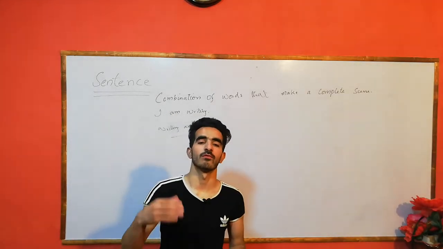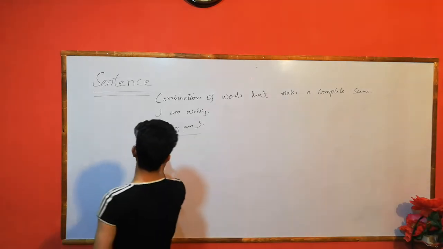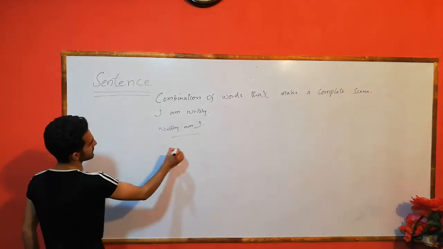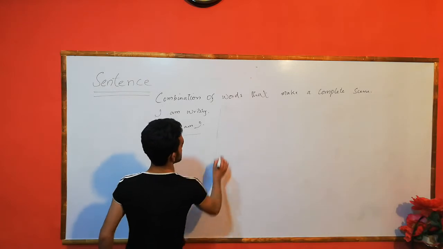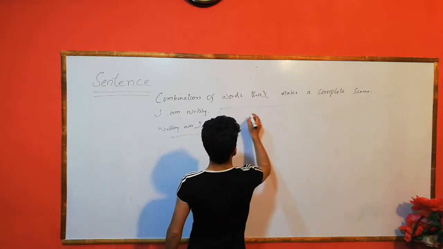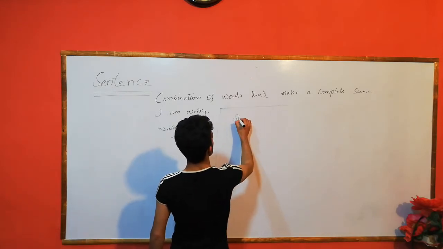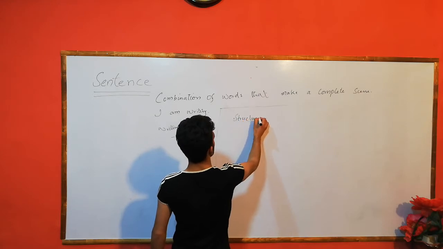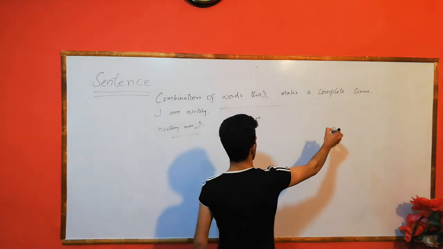Now we are moving forward to its types. The types are classified on the basis of structure and on the basis of function.